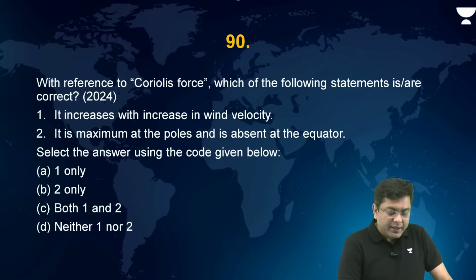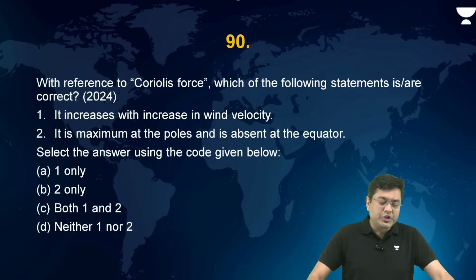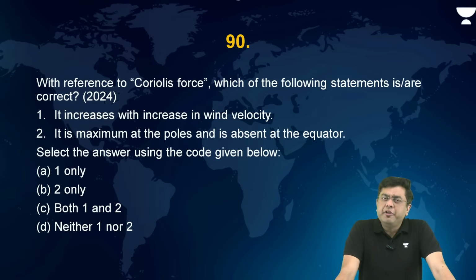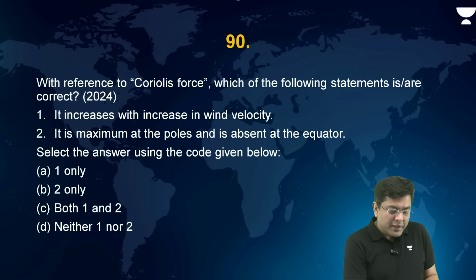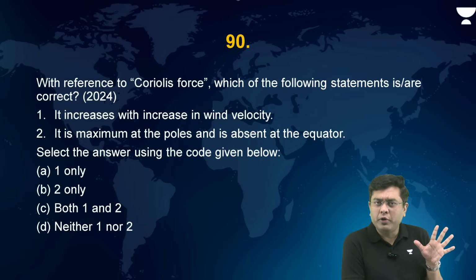Okay. Now coming to the final question. With reference to Coriolis force, which of the following statements is or are correct? It increases with the increase in wind velocity. It is maximum at the poles and absent at the equator. Now, very simple question, basic concept, if you have it, you should be able to solve this.